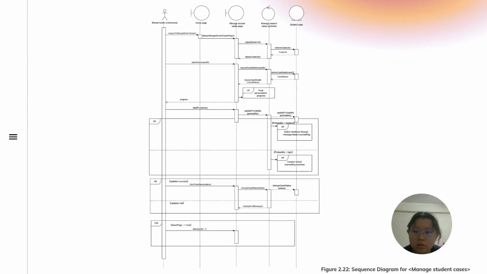This sequence diagram shows how a mental health professional manages student cases. They view the case and update the mental illness probability. The ALT operator handles two options: give feedback or suggest counseling. The REF operator links to the feedback or counseling module. The OPT operator checks if the update succeeds and shows a confirmation. If it failed, an error message appears.